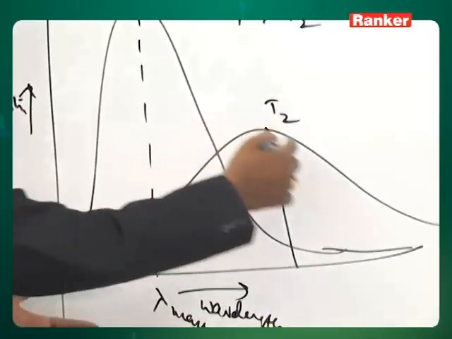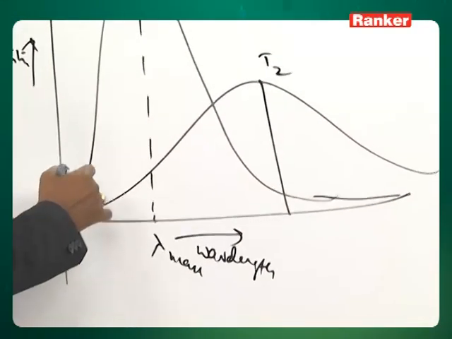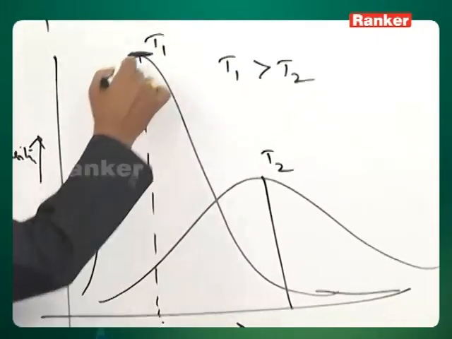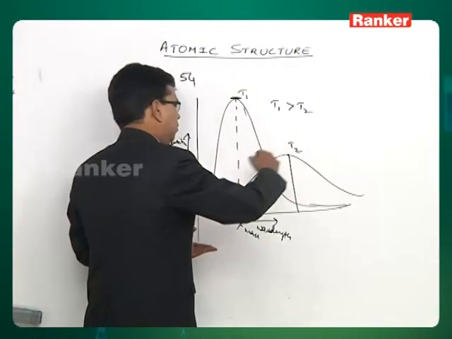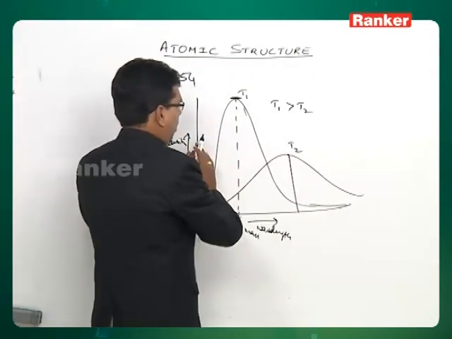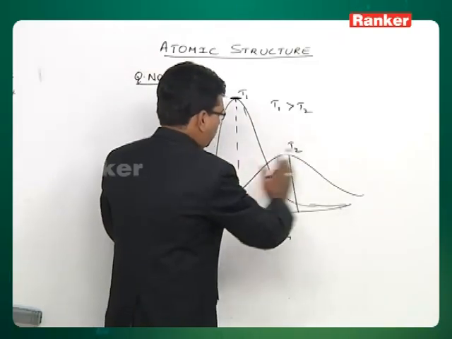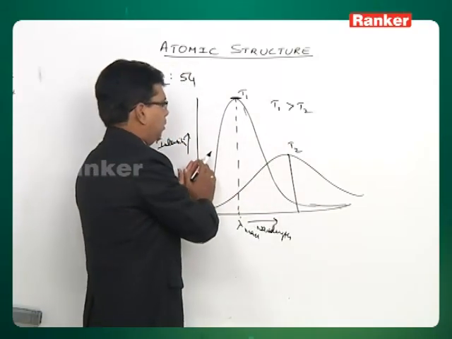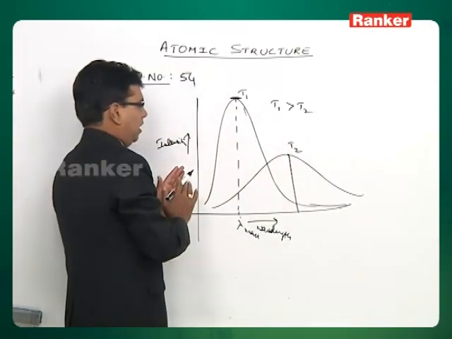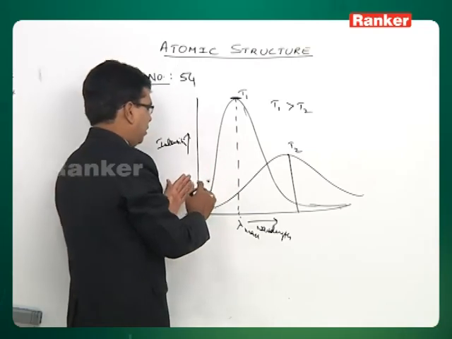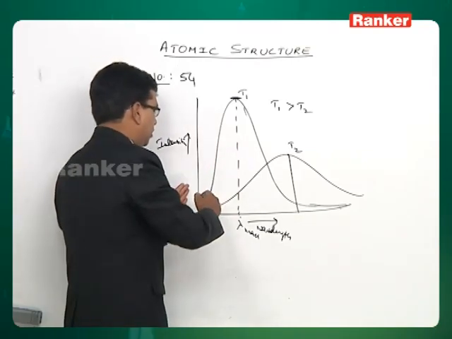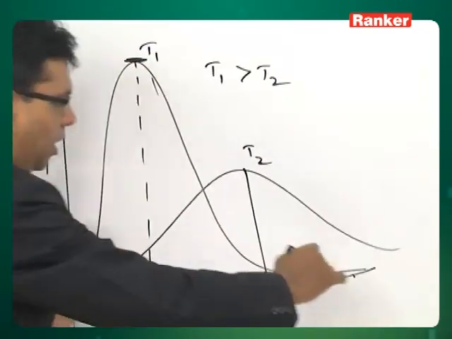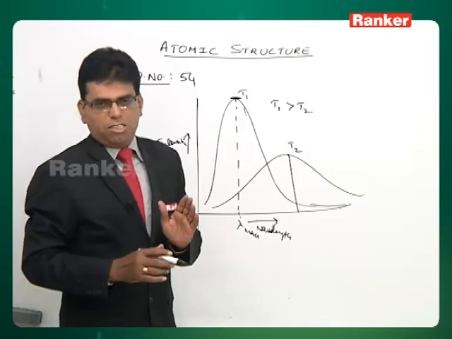Yes, if you observe any of these two graphs, with increase in wavelength, the intensity increases, reaches maximum, that's what we call lambda max, and after that it decreases. At any temperature it is the same thing. Only the curve gets flattened or shifted left or right depending on increase or decrease in temperature. The position of the peak may change, but the pattern of the graph at any temperature is that with increase in wavelength, the intensity increases, reaches maximum and then decreases. So option 1 is correct, option 2 is correct.